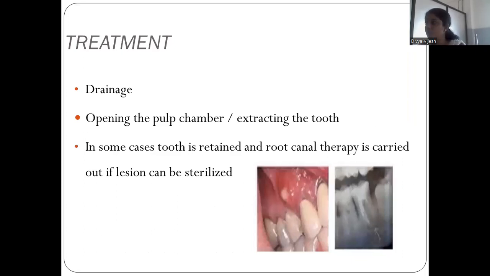And the treatment includes drainage, opening the pulp chamber, or extracting the tooth. In some cases, the tooth is retained and root canal therapy is carried out if the lesion can be sterilized.